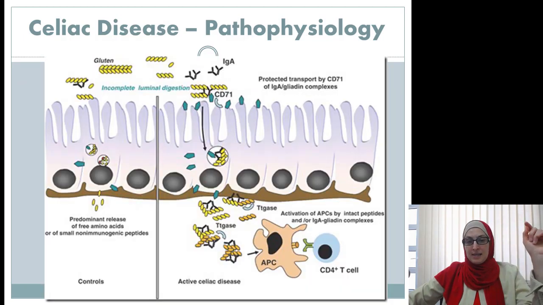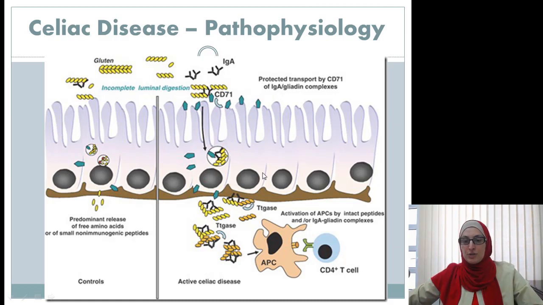Another mechanism is that people with celiac disease express different markers or proteins on the surface of these villi that create gaps between the enterocytes, the intestinal cells.